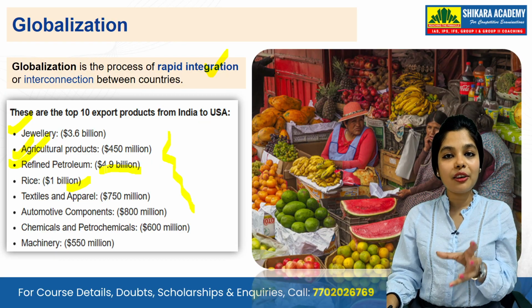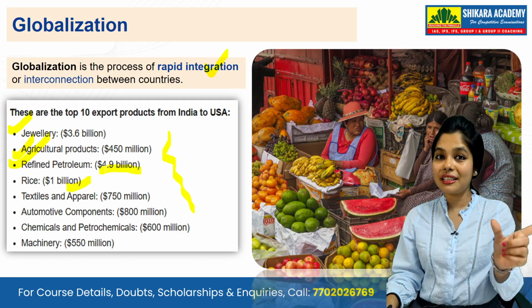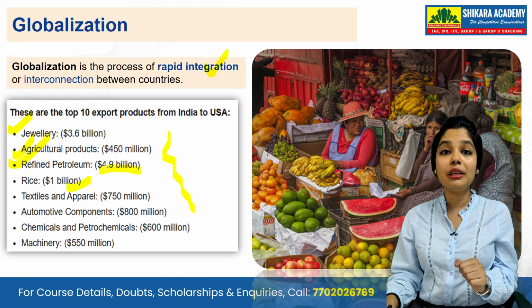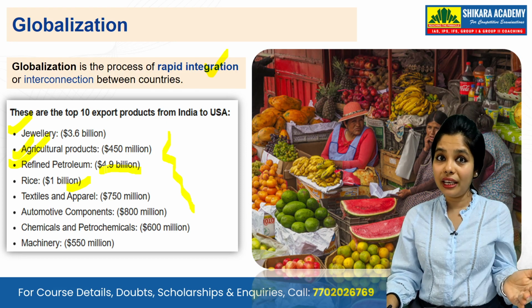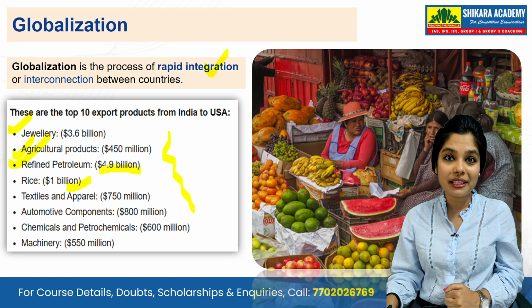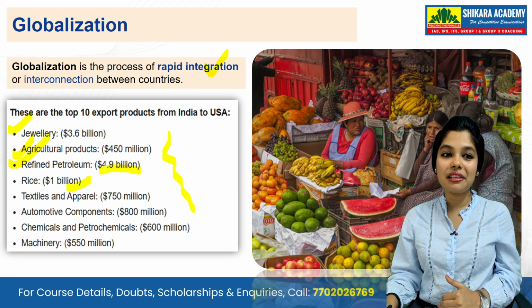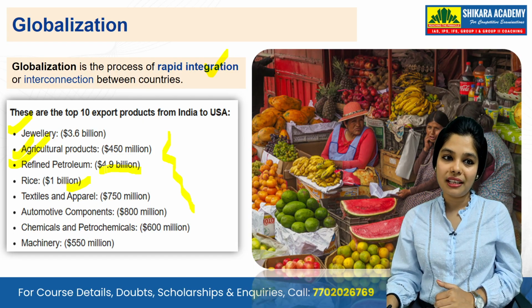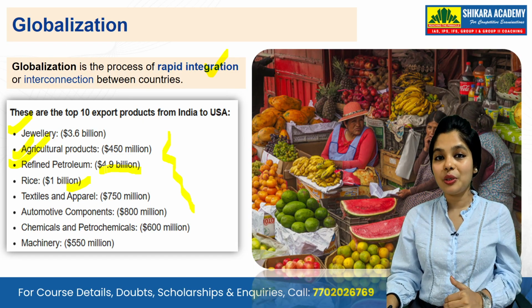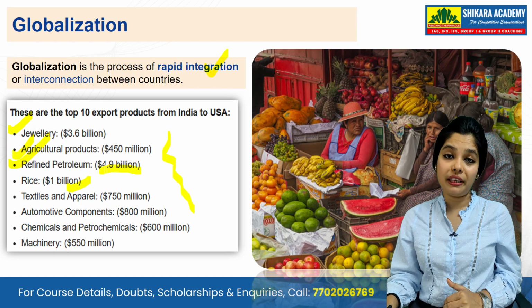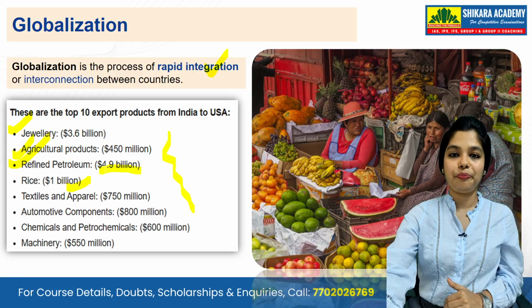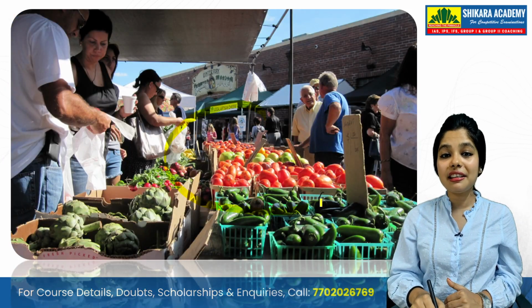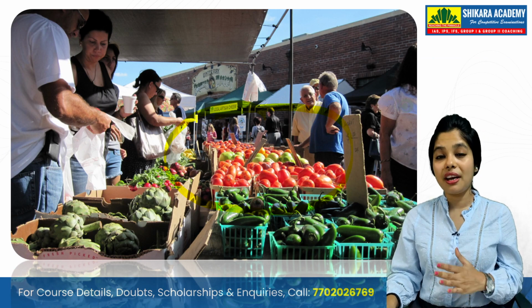I am giving such lively examples so that you can correlate with the static syllabus, the static word globalization. Globalization means interconnectedness, and when we are connected, we are doing trade, we are doing communication, we are traveling to those places, and we are also exporting goods to those countries. This is the whole chart. You can see we are exporting a lot of things to the US, be it jewelry, agriculture, refined rice, textiles, automotive components, chemicals, petrochemicals.